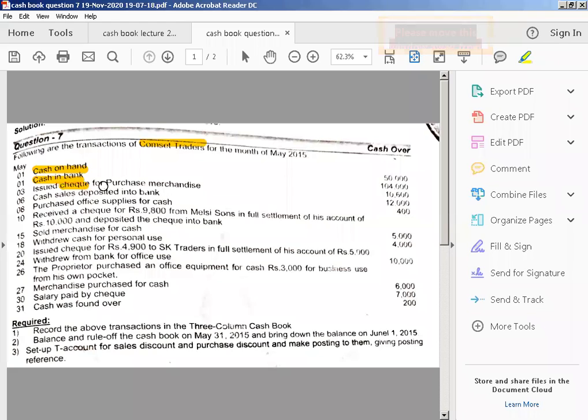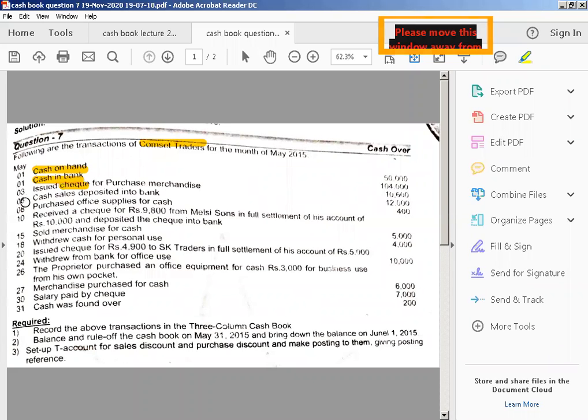Clear है? Okay, then the amount which should be recorded is 10,600. Clear? This is your cash on hand 50,000. This is your balance brought down 104,000. And then the issued cheque for the purchase of merchandise is 10,600.